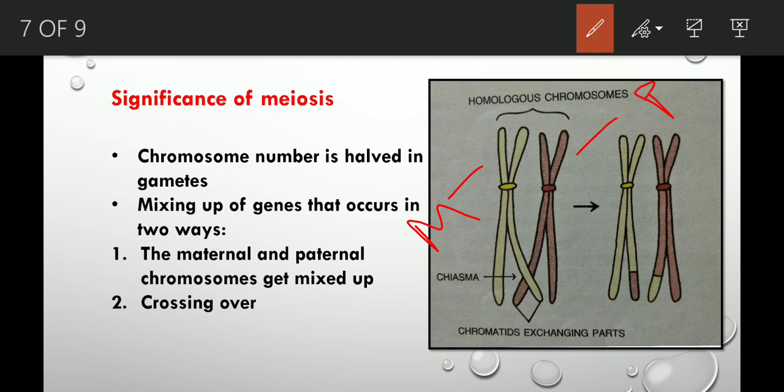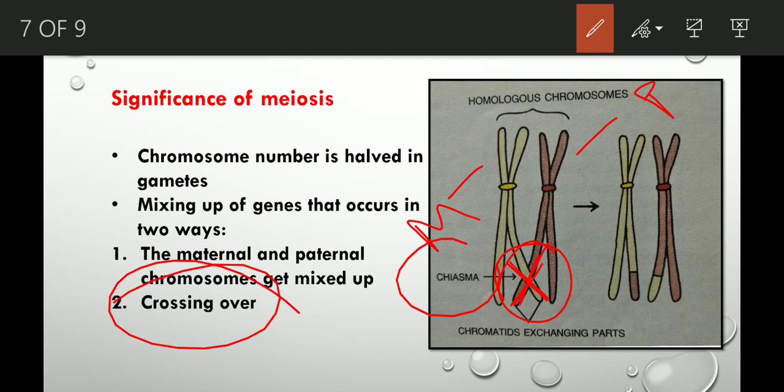Now when the maternal and paternal chromosomes get separated from each other during the first phase of meiosis, what happens? There is an exchange of chromatid material, or genetic material, between the two members of the homologous pair. That means there is a crossing over. This is making an X-shaped structure. This X-shaped structure is known as chiasma. And this phenomenon is known as crossing over. Don't get confused between these two terms, crossing over and chiasma.